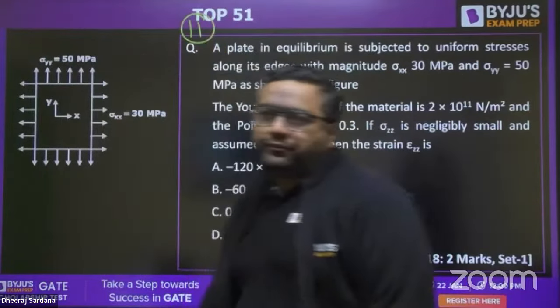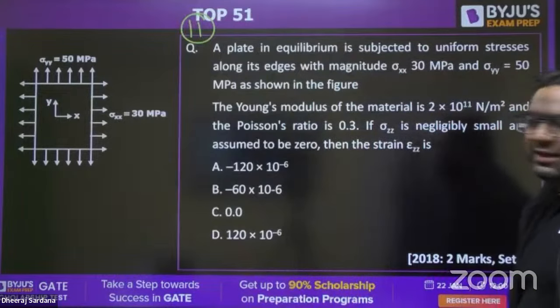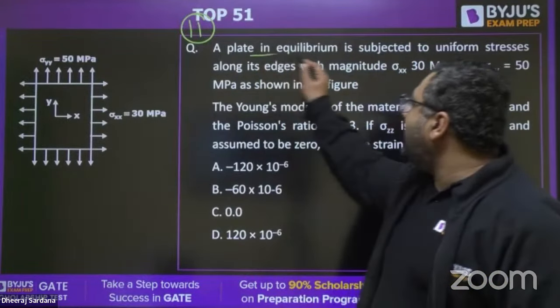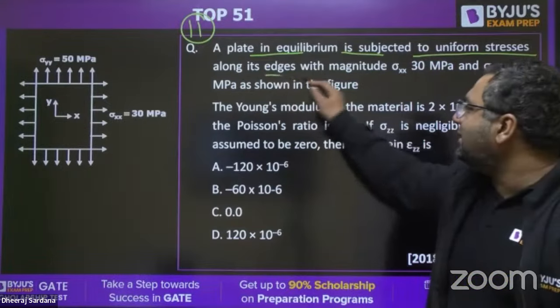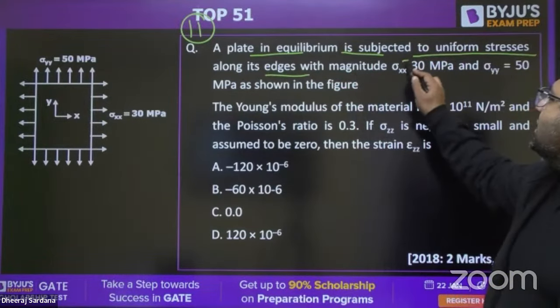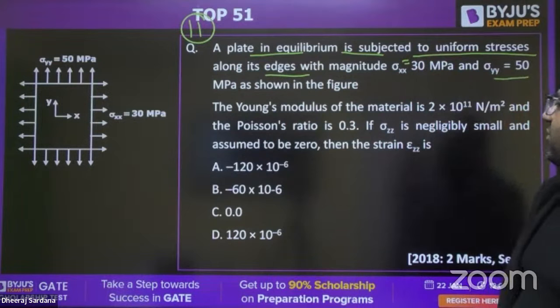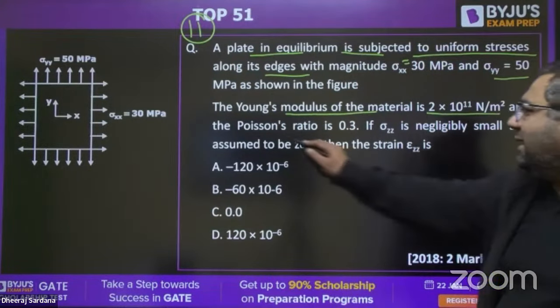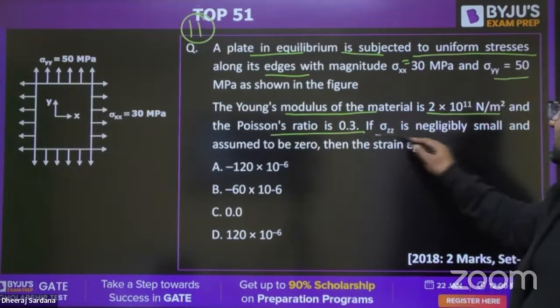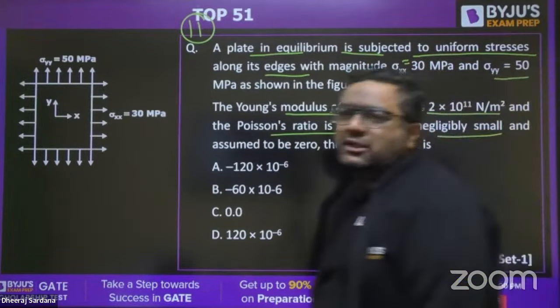It is from the principle or transformation of stresses. A plate in equilibrium is subjected to uniform stresses along its edges with magnitude sigma xx 30, sigma yy 50 MPa. Young's modulus is given, and they are saying the Poisson ratio is this. Sigma zz is negligibly small.